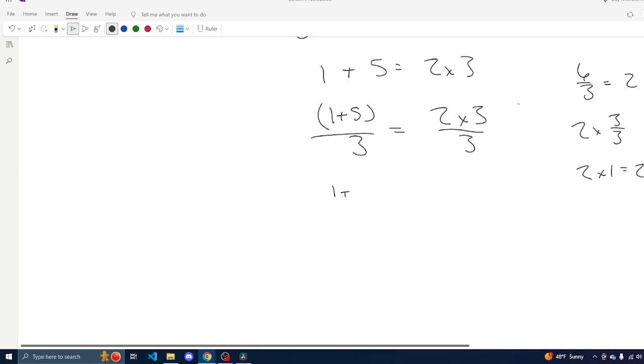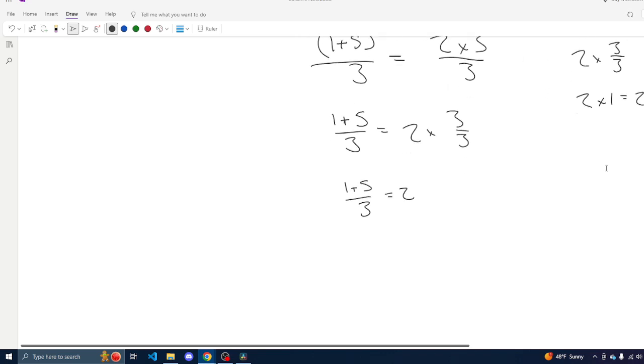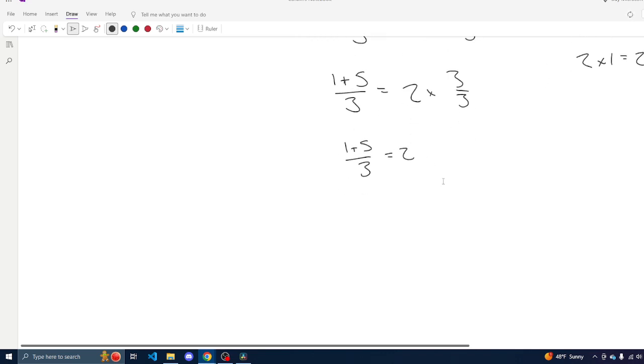So here we have 1 plus 5 divided by 3 equals 2 times 3 over 3. This goes to 1, and we're left with 1 plus 5 divided by 3 equals 2. And now we're just going to go ahead and add these and simplify. So 1 plus 5 is 6, and we know that 6 divided by 3 is 2. So this is 2 equals 2.